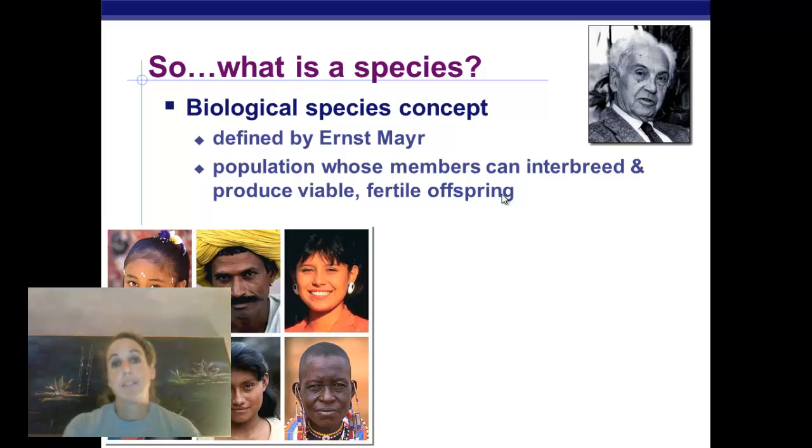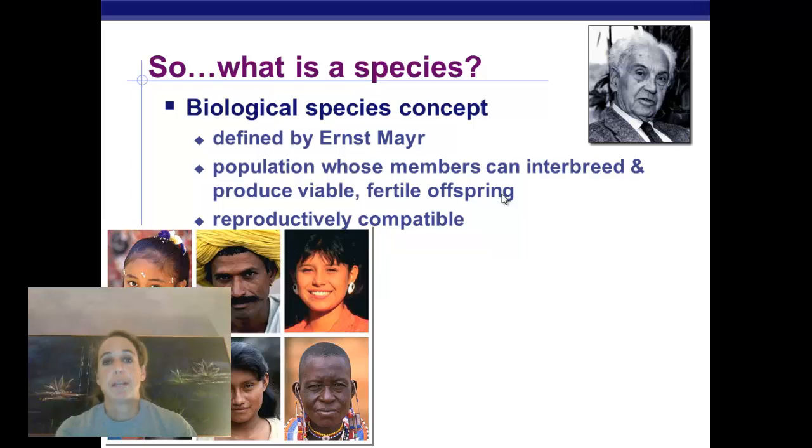So viable means that they're living, and fertile means that they can have offspring themselves, so they're not sterile. And also that their offspring are not sterile. So it has to be for 2 generations. So they can interbreed and produce viable, fertile offspring. So that's called being reproductively compatible, which means that your sperm fits in with somebody's egg of the same species.